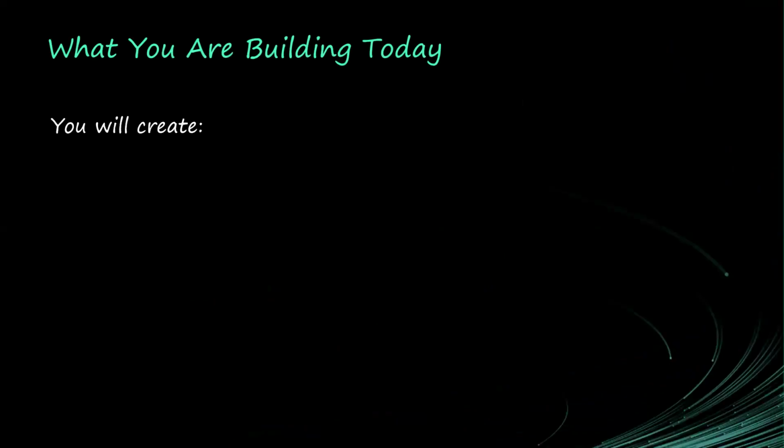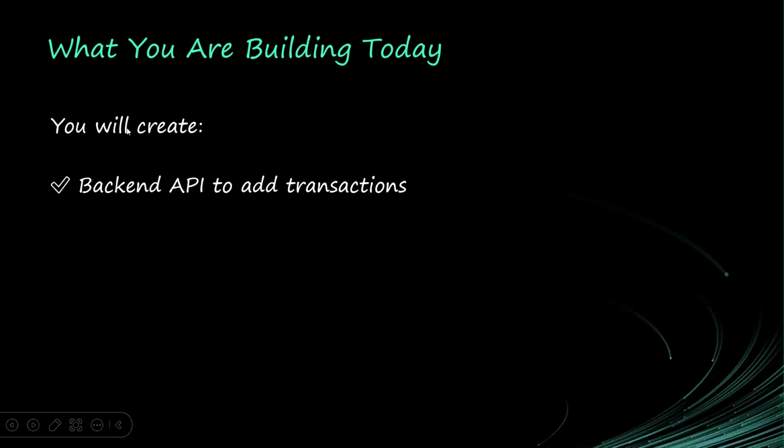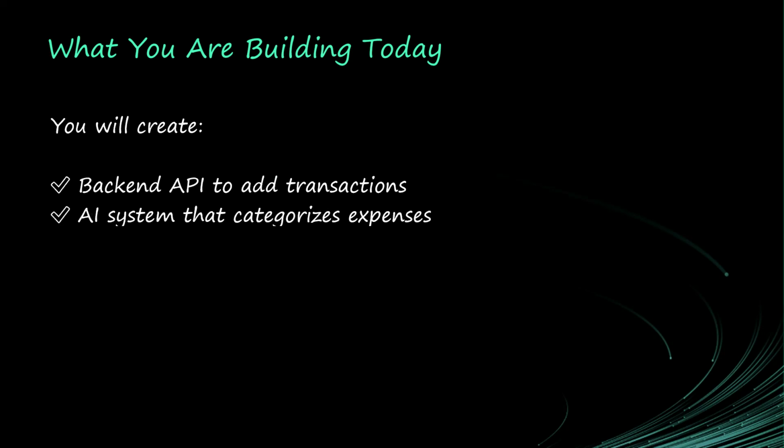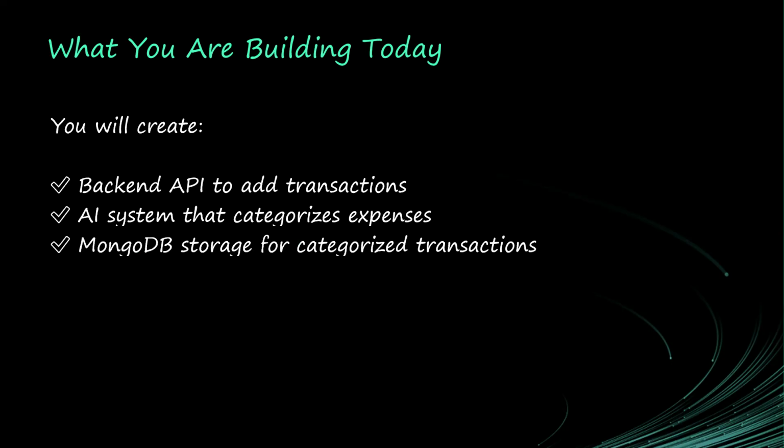So now, what are we building today? We are going to create the backend API to add transaction. Remember that this is a fintech application. That means users have to make some transaction. When you do transfer, when you buy airtime, all those things are transactions. So we are going to create an API that can help users to make transactions. We would also create an AI system that will categorize the expenses. So let's say a user pays for electricity bill.